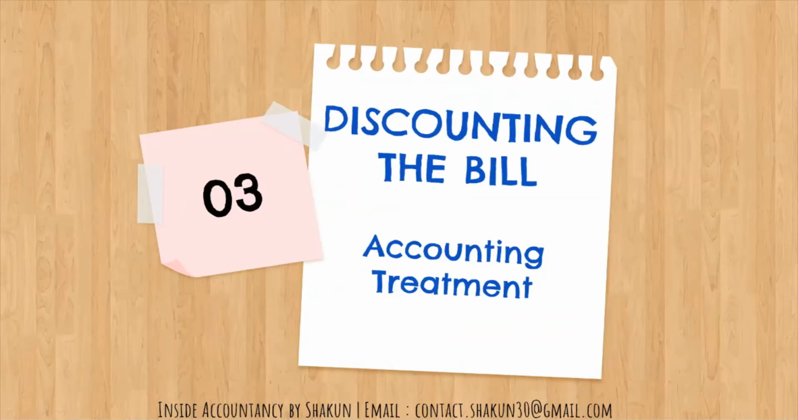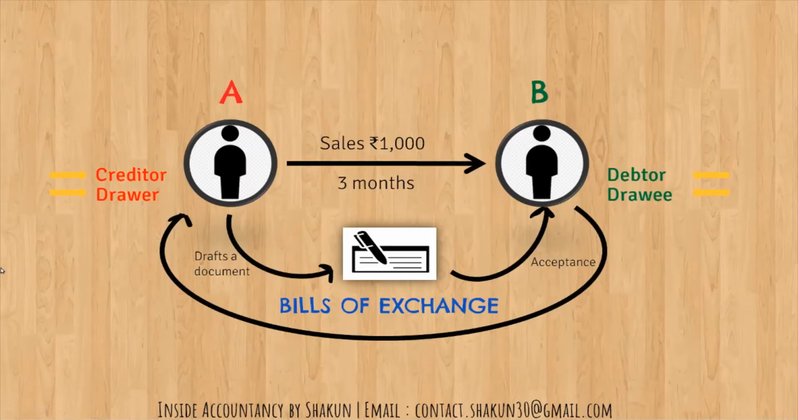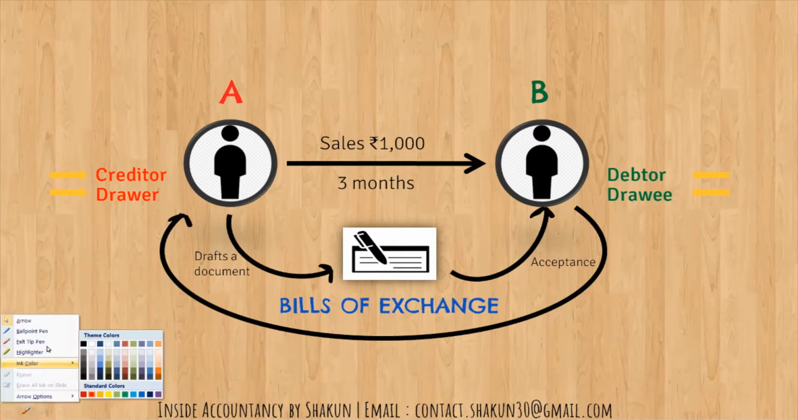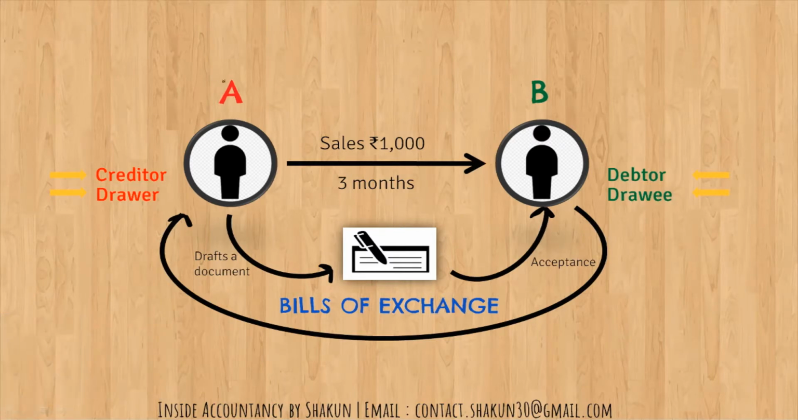What does this mean? Let's understand this with the help of an example. I have already explained this example in the previous videos; I'll just brief it to you. A has sold goods of 1000 to B, and B has promised to make the payment after a period of 3 months. A drafted a document and sent it to B for acceptance, and after B's acceptance, the bill of exchange was created and returned to the drawer, the maker of the bill of exchange, right? So A is the drawer and B is the drawee. This was the scenario which was already explained to you.